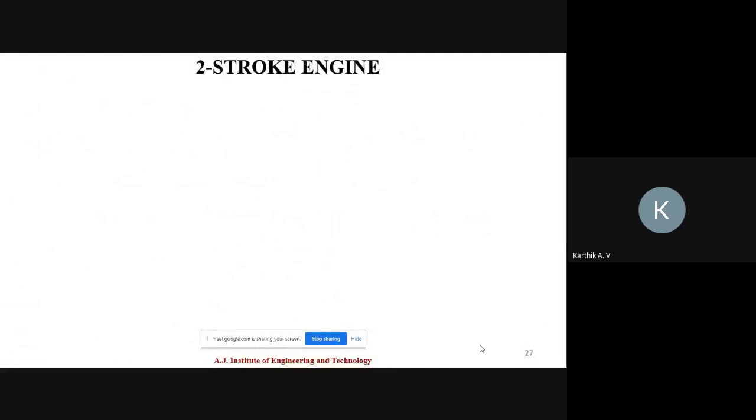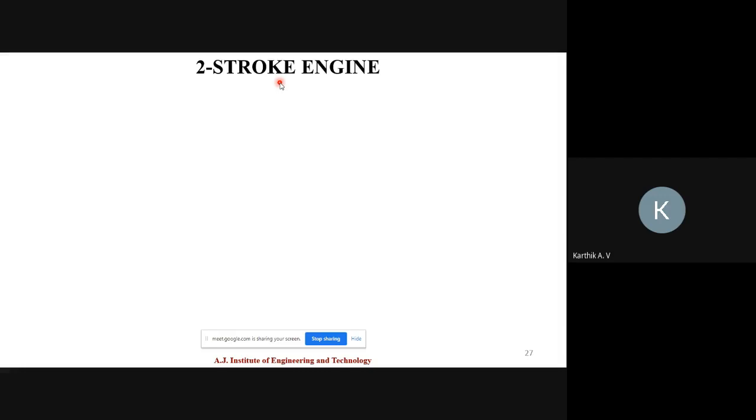So, two stroke. What is the meaning of stroke? The movement of the piston from top dead center to bottom dead center, or bottom dead center to top dead center, is called a stroke. In an IC engine, there are mainly four processes. What are those four processes? Inlet, compression, then power stroke and exhaust stroke. These are the four processes.